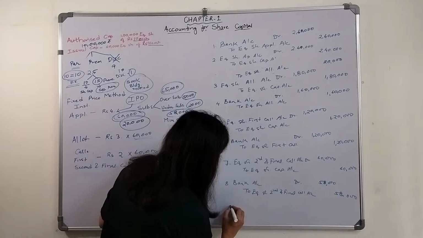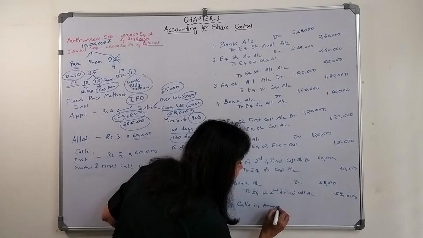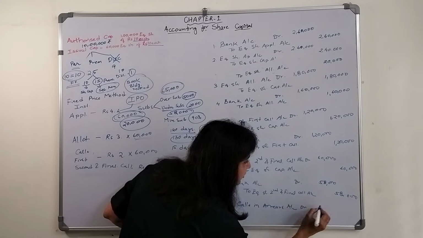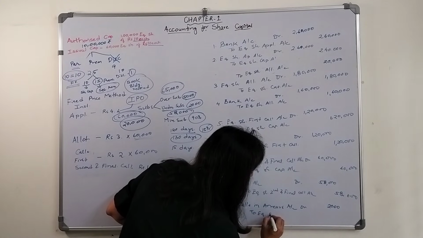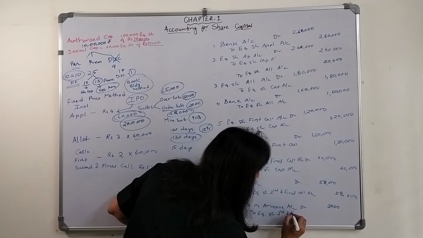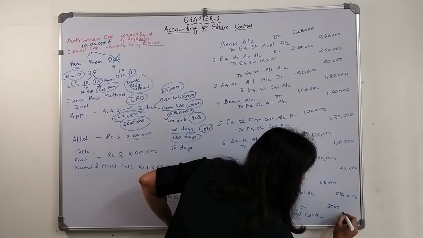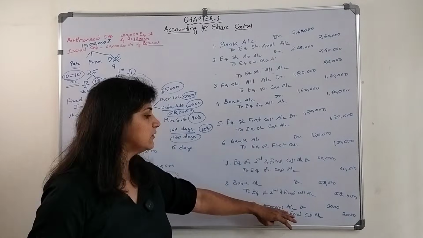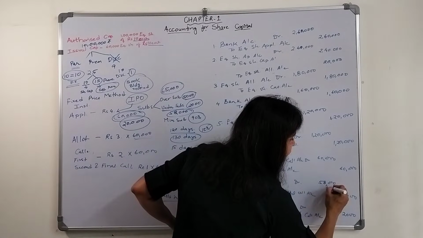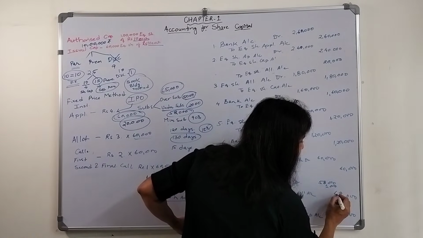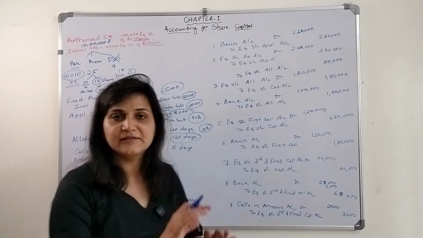2,000 is due. So what will we mention? Calls in arrears account debit 2,000 to equity share second and final call account 2,000. Okay, this will be calls in arrears. You can combine this entry, you can mention calls in arrears over here 2,000 to equity share second and final call account 60,000. Like this also you can show it, or else you can make a separate entry.